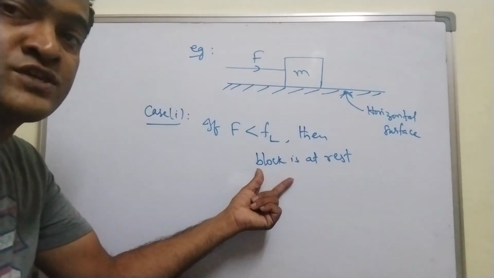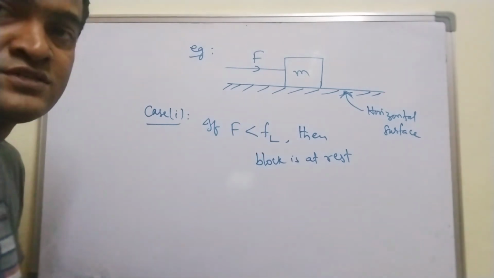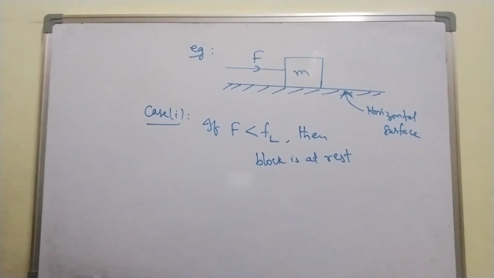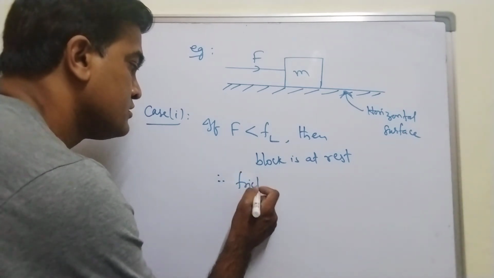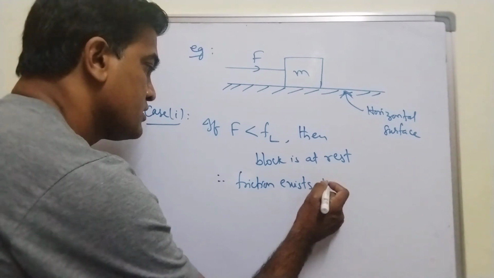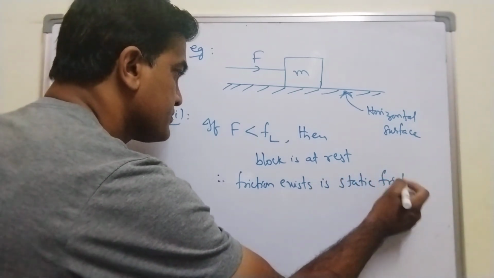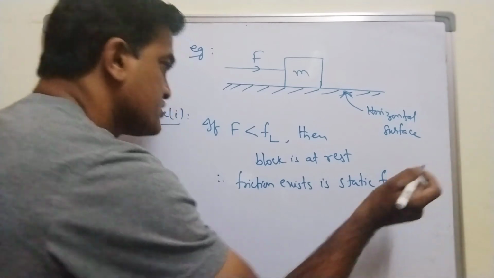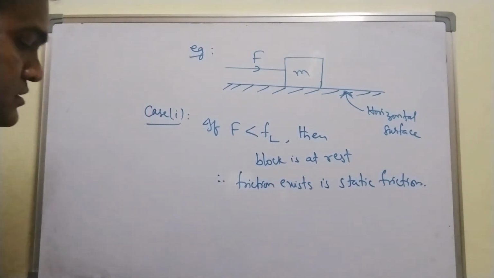So which type of friction can you observe here? When the block is at rest, you observe static friction, is it not? Therefore, the friction that exists is static friction here, right?